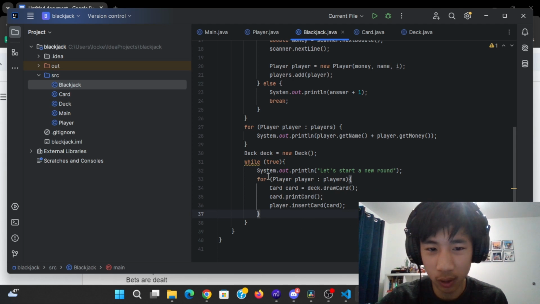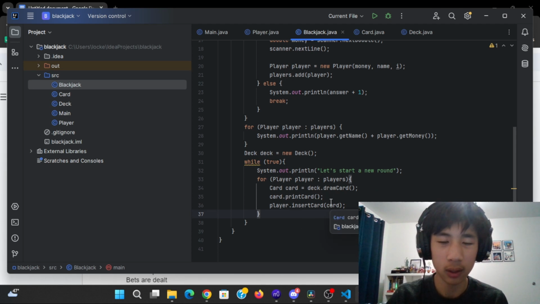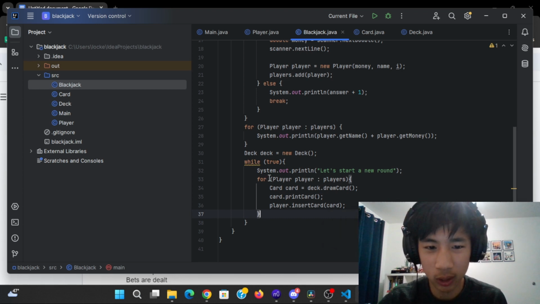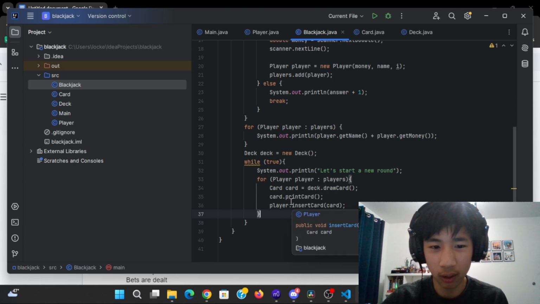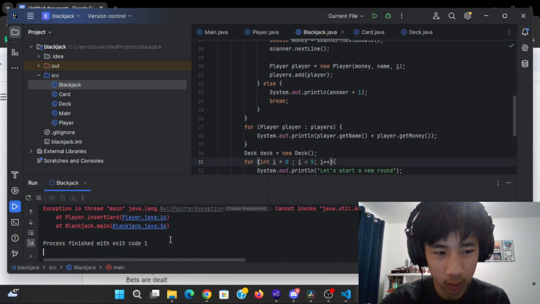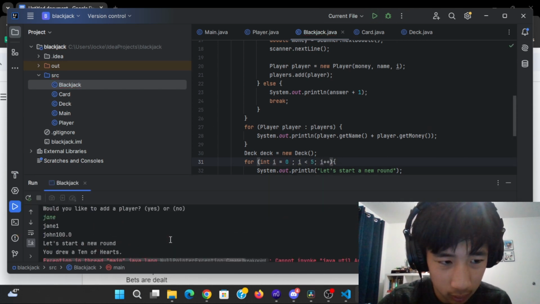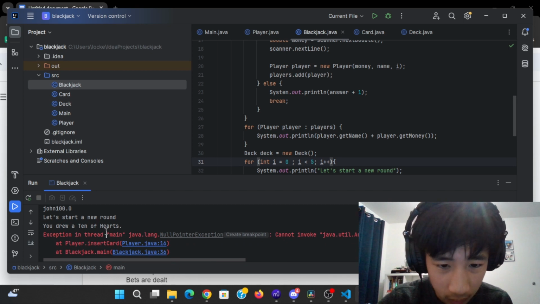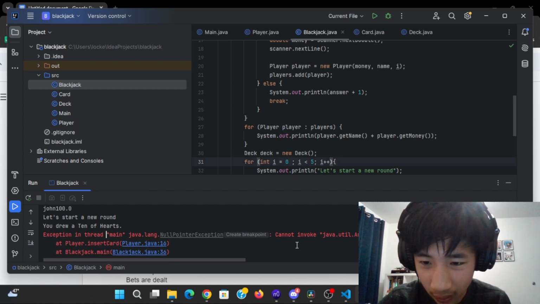So this will just loop through a bunch of times, and it'll just add a card to everyone. So this should go on forever. So for now, I'm just gonna make it so you can stop it, or this will just go not forever. So I'm gonna do that. Oh my god. Okay, cannot invoke ArrayList.add because this.cards is null.